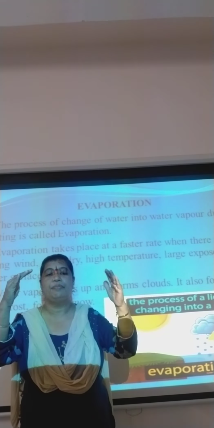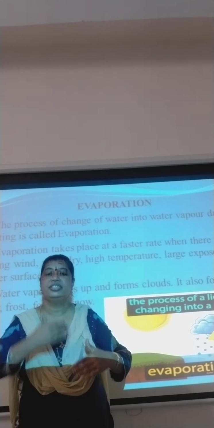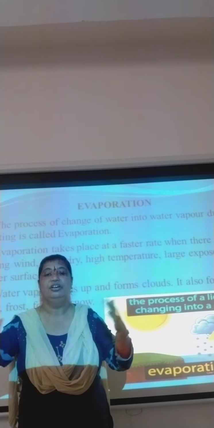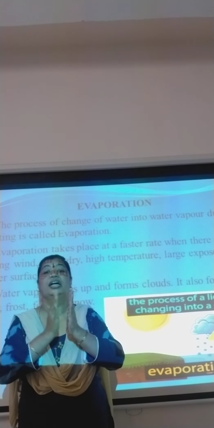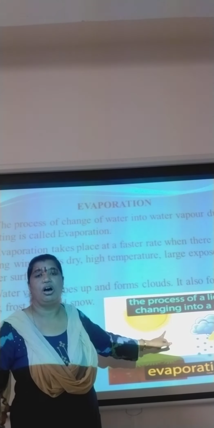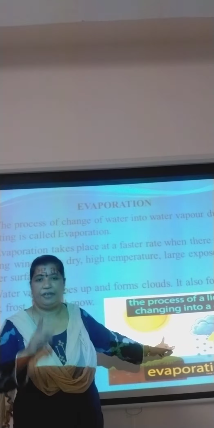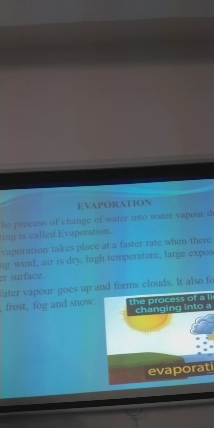So after summer season we get the rainy season because evaporation has taken place. All the water has gone up, evaporated and formed as clouds. So this is the process of evaporation. Have you understood now, children? Good. Now let's look into the next topic.